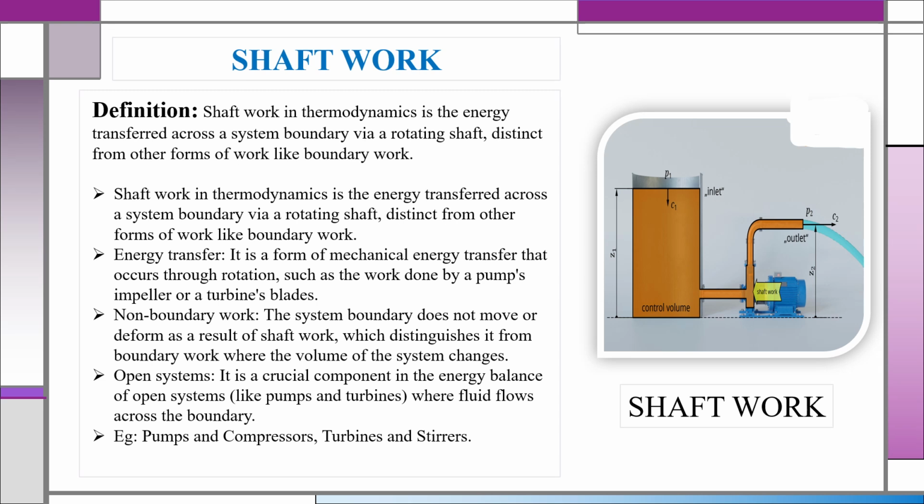The formula is T multiplied by omega, where T means torque and omega is the angular velocity. Shaft work is important in mechanical devices because it is directly related to power generation and energy conversion. Some examples are pumps, compressors, turbines and stirrers. It is a crucial component in the energy balance of open systems like pumps and turbines. We have discussed the energy transfer and shaft work. It's all about the shaft work.